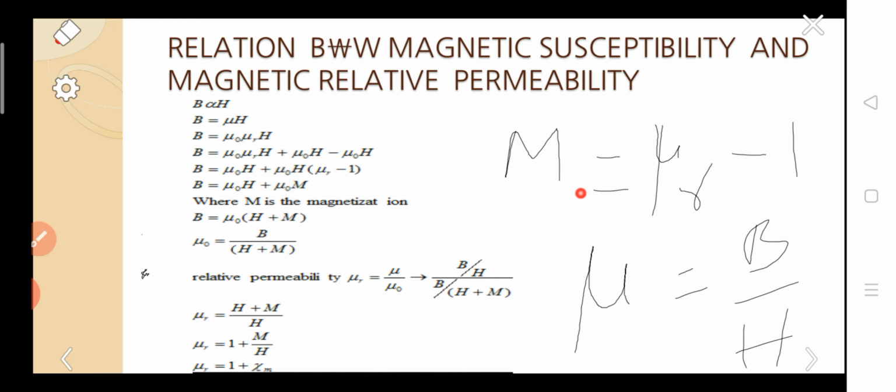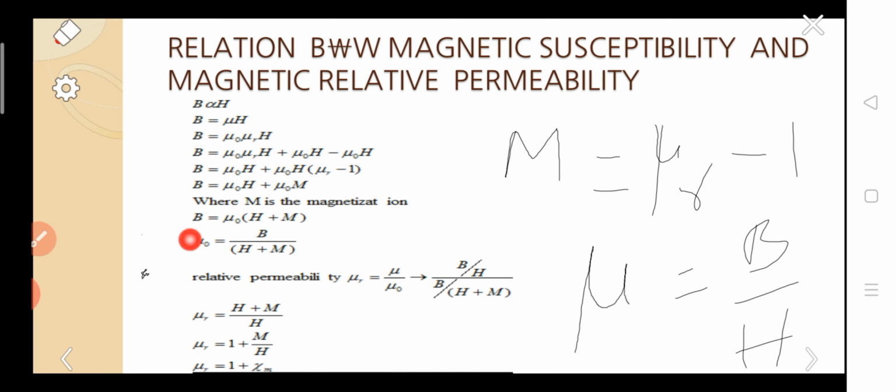So mu r minus 1 can be written as the magnetization capital M. In the next step, we have written mu r minus 1 as capital M, the magnetization. So the equation becomes B equal to mu naught into H plus M.